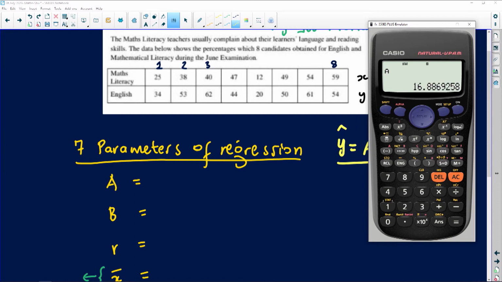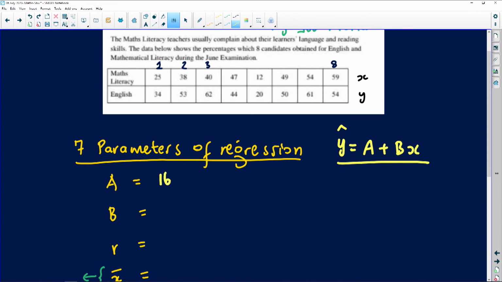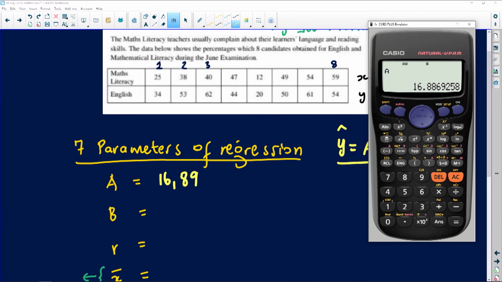The calculator says A is 16,89 to 2 decimal places. So 16,89, right. Then I'm going to go back. I want B now. It's shift, stats, 1, and then you select regression, and then you select B, which is option 2. You press your equality sign. I'm getting 0,75.